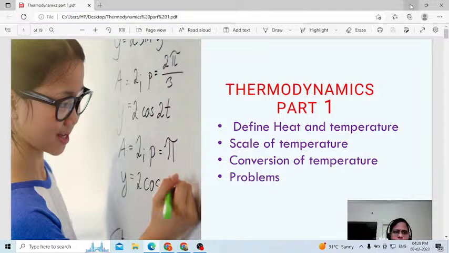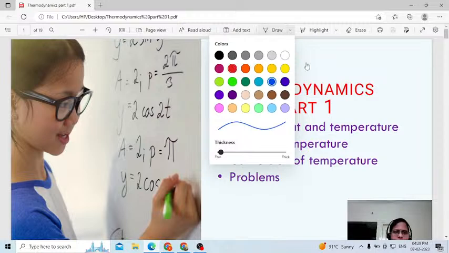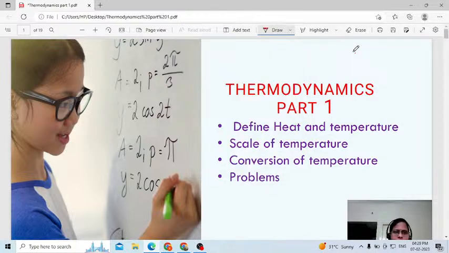Today in thermodynamics we will study in detail the definition of heat and temperature, scales of temperature, conversion of temperature, and we will also solve a few problems. This is a very interesting topic. Don't miss even one class, because this may take 4 hours. I divided thermodynamics into 4 parts.